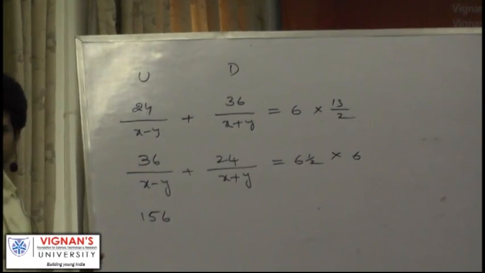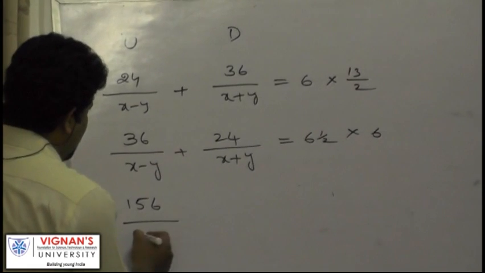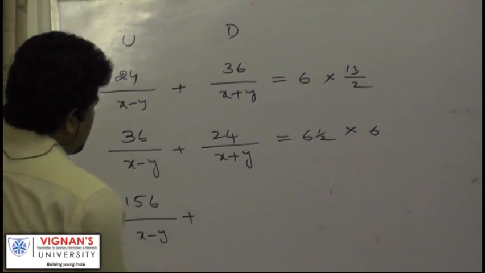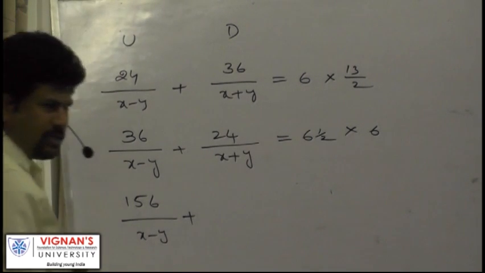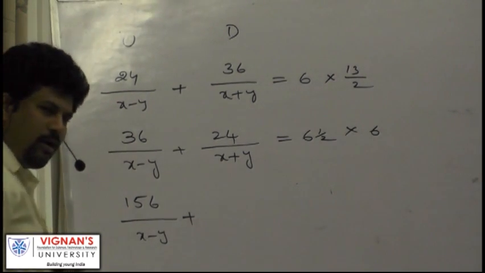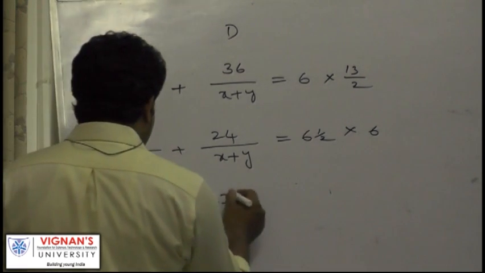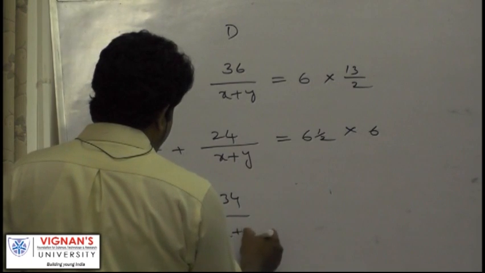12 12s 144, 12 extra, right? 156 by x minus y plus 18 13s, 18 10s 180, 3 18s 54, 180 plus 54, how much? 234, 234 by x plus y.